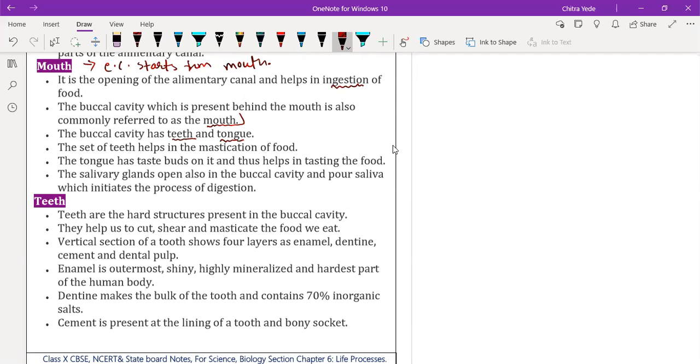The set of teeth helps in mastication of food. What is mastication? The breakdown of complex food into a simpler form.